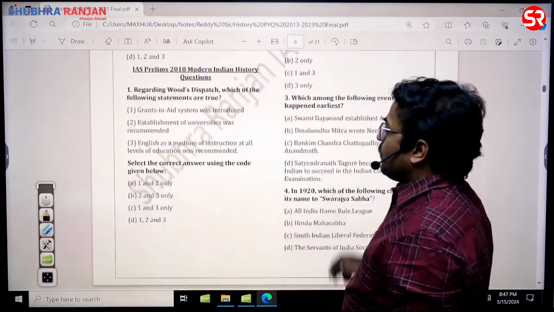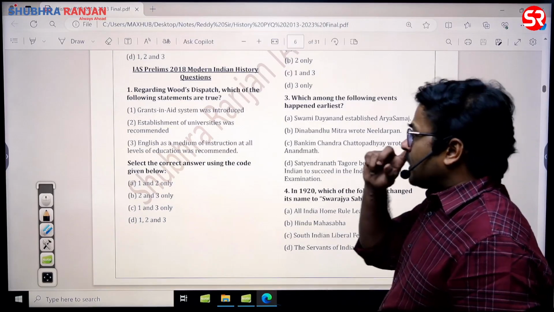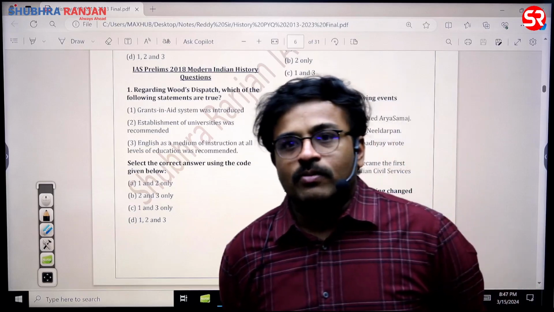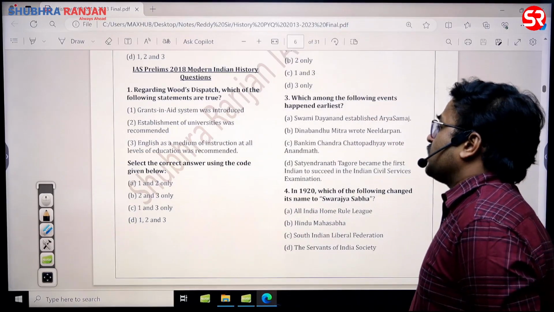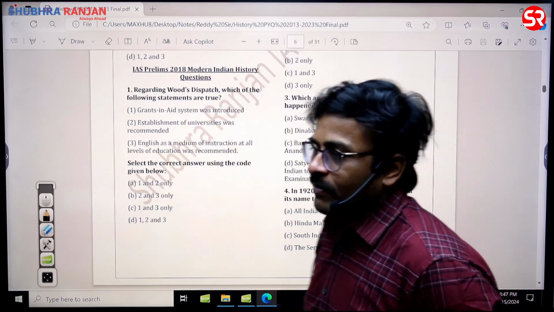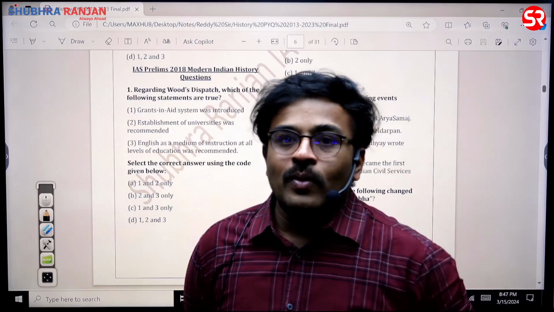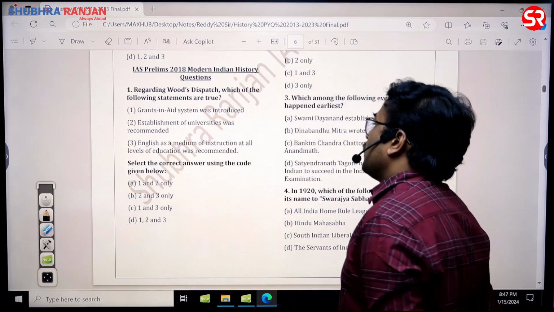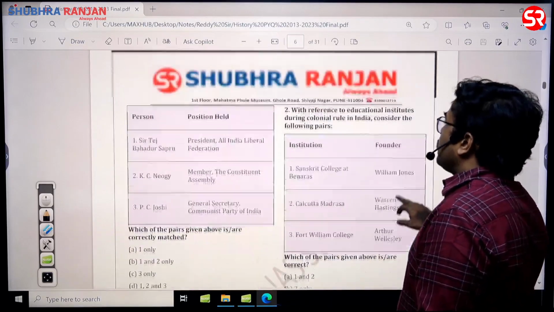Then if you look at the previous question, Wood's Dispatch. Definitely it provided for the grants-in-aid scheme. Establishment of universities was recommended. Yes, that is correct. They established Bombay, Madras and Calcutta University. Then, English as a medium of instruction at all levels of education was recommended. That is absolutely wrong, because Wood's Dispatch talked about the Anglo-vernacular model of education. So that is why the third statement is wrong, and 1 and 2 is the answer. A is the answer.